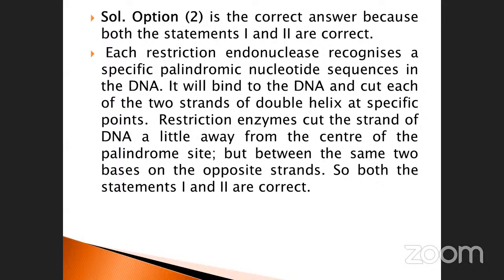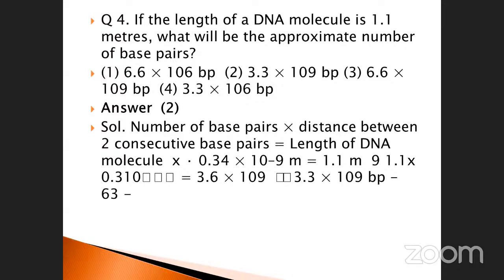Okay, so already I mentioned the diagrammatic aspect. This is another part, just note it down. If the length of the DNA molecule is 1.1 meters, what will be the approximate number of base pairs? The answer is 2. The options given are: 6.6 into 10 to the power of 6 base pairs, 3.3 into 10 to the power of 9 base pairs, 6.6 into 10 to the power of 9 base pairs, and 3.3 into 10 to the power of 6 base pairs.